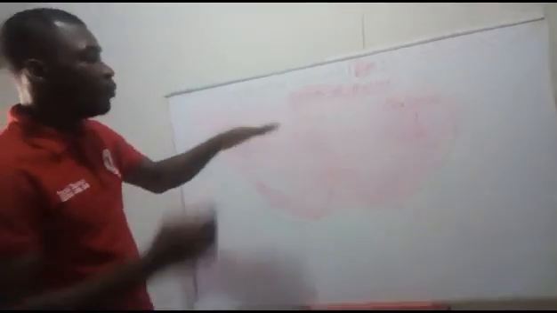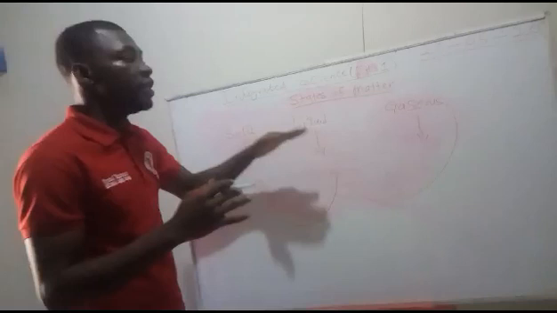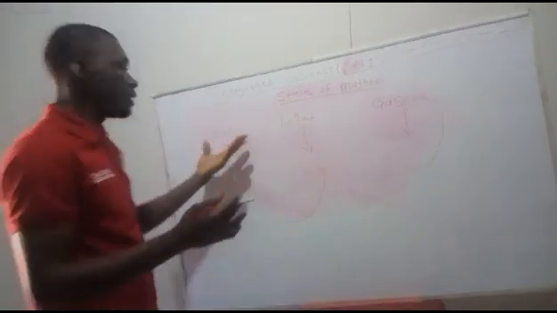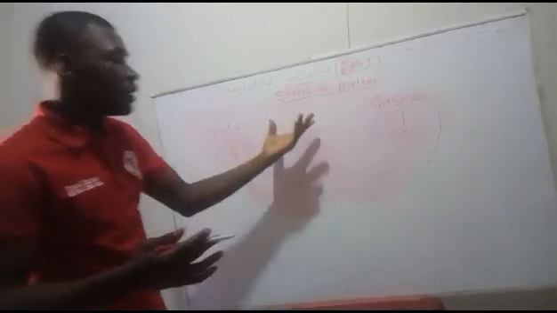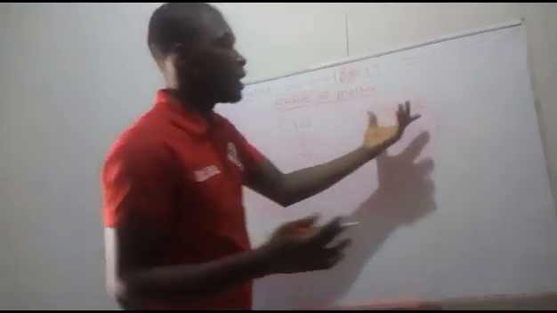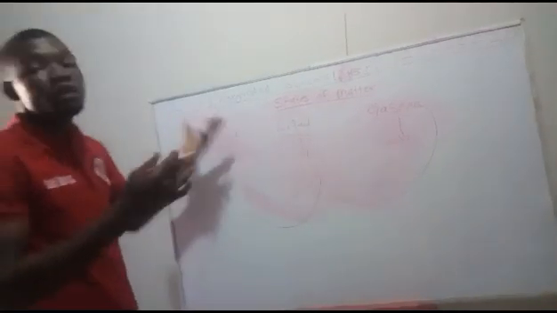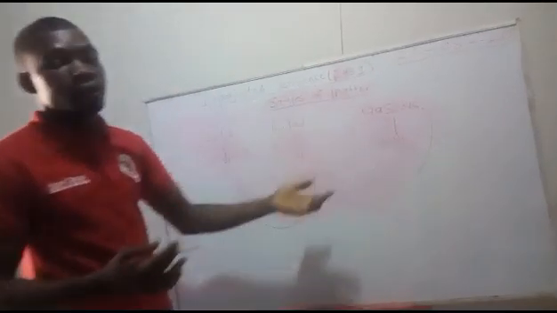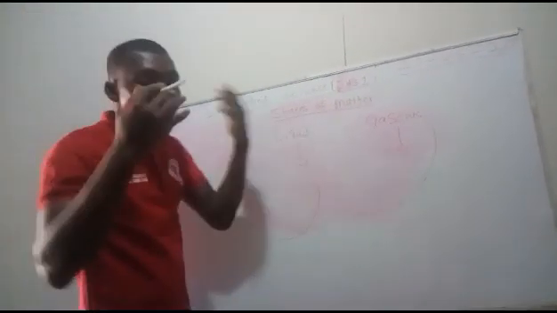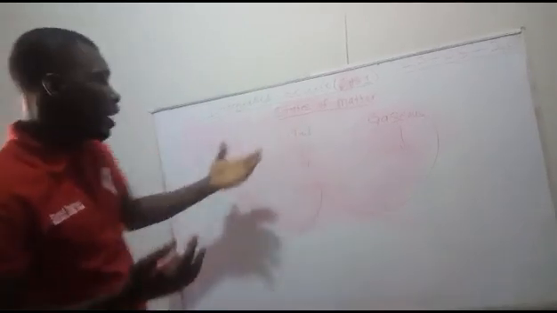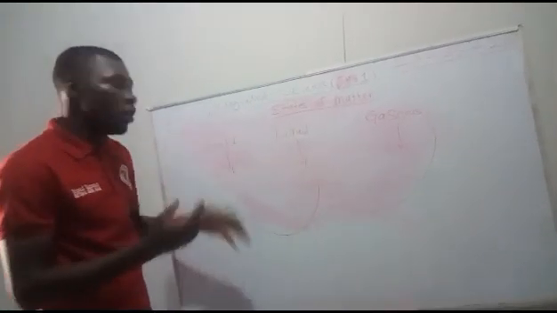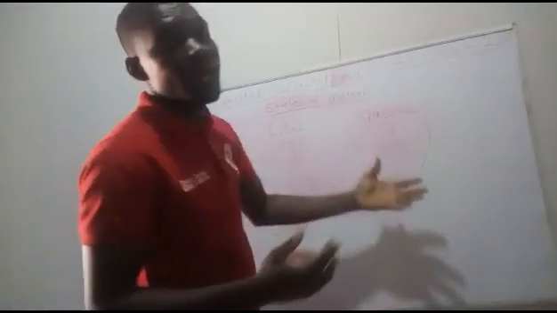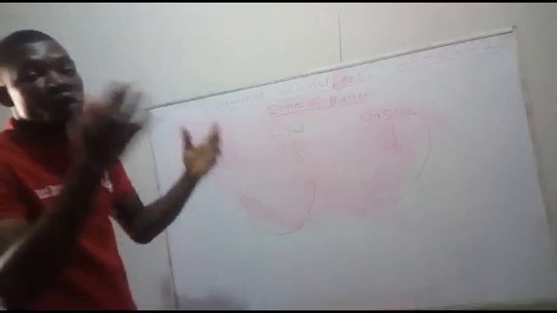So that is basically what we needed to know for today's lesson. That is the different examples of matter that can exist as solid, that can also exist as liquid, or that can also exist as gas. Here we can say stone, here we can say water, and at the gaseous state we can say oxygen. But using ice block as a perfect example, ice block can exist as solid when it is blocked, it can exist as liquid when it is in the water form, and can exist as gas when it is evaporating or when it turns to vapor.